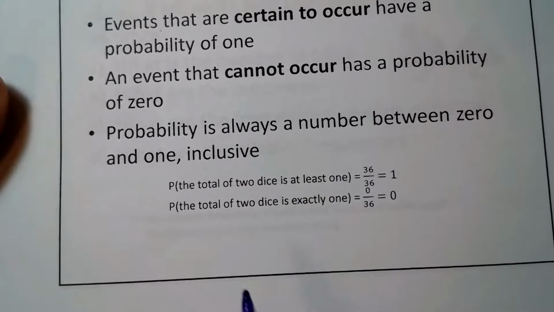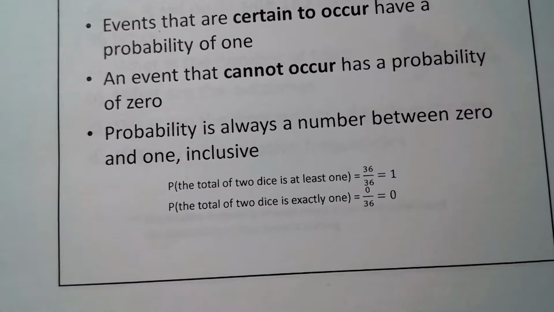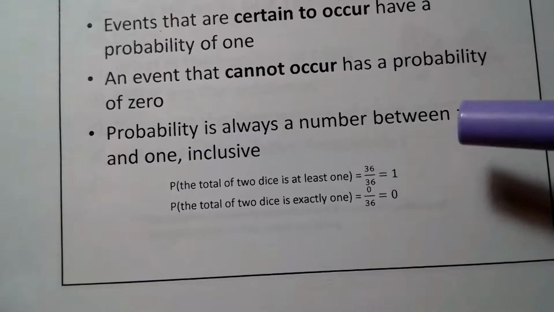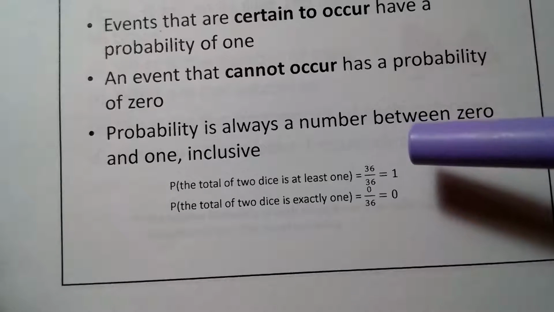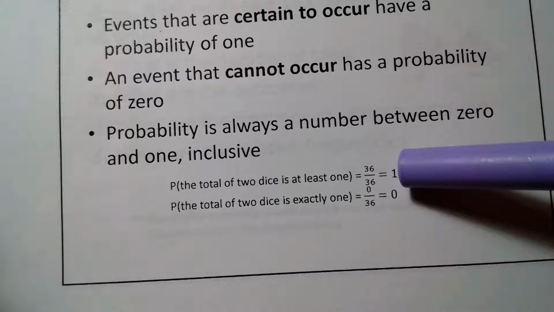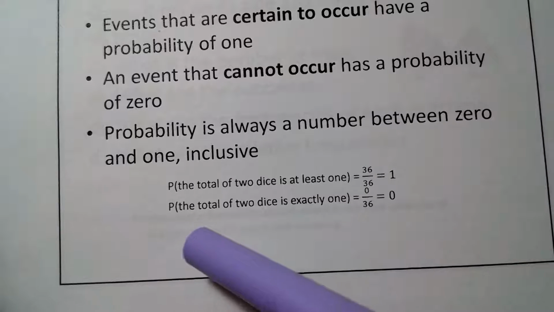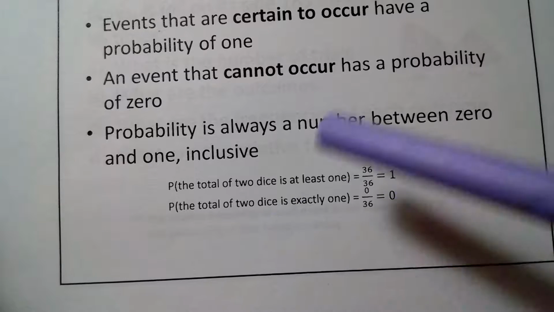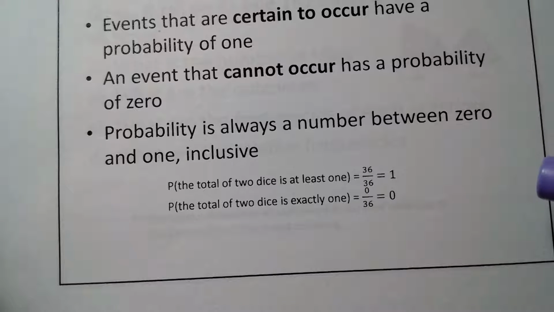Okay, so the probability that the total of 2 dice is at least 1, well, if I toss 2 dice, I have 36 possible outcomes. So if I get 36 over 36, that's a 1. I know I can toss at least a 1 when I roll 2 dice. Okay. The total of 2 dice is exactly 1. Well, that can never happen because the lowest number on a die is 1. So even if I tossed a 1 and a 1, that's a 2. So that's 0 out of 36. And so that could never happen with dice rolling anyway.